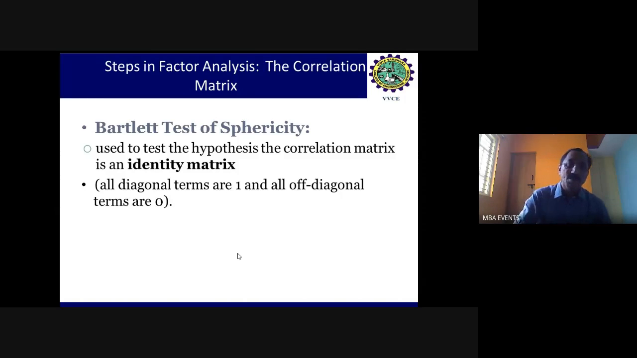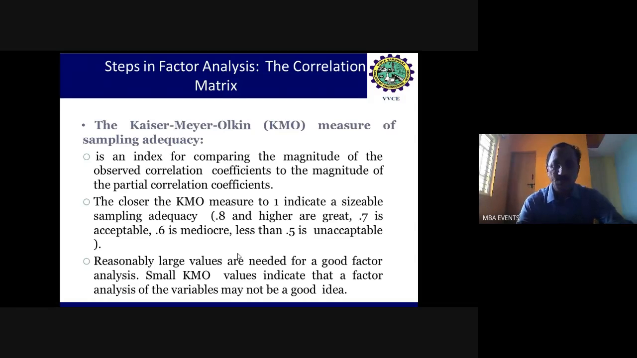So Bartlett's test of sphericity checks the hypothesis in the analysis, that is, whether the significance level is less than 0.05 or not. If it is less than 0.05, we can consider that yes, a relationship exists, and it also leads to the identity matrix. This is a test we use as part of the correlation matrix and the first step of the data analysis in factor analysis. I will show this one by one when we come to the case study.